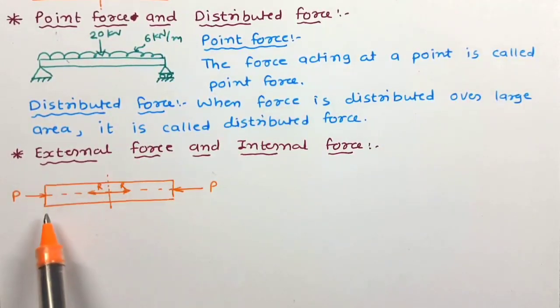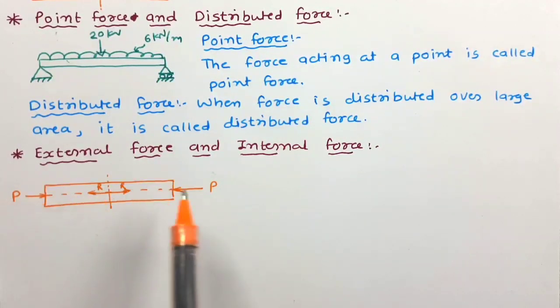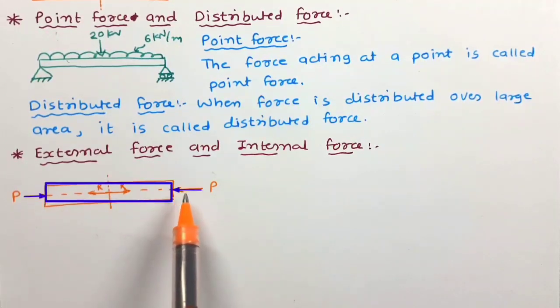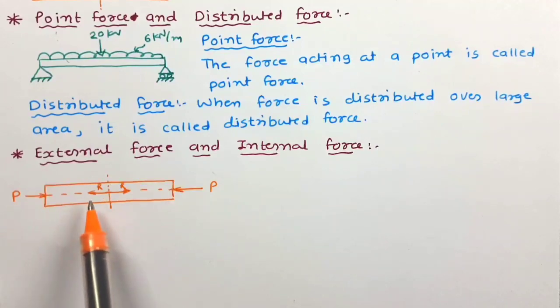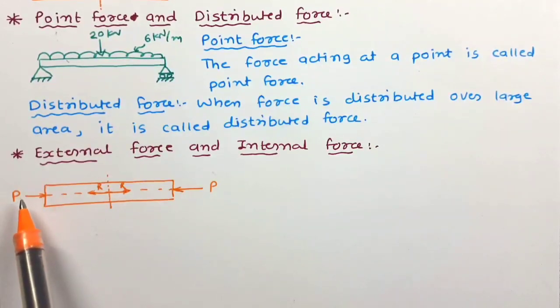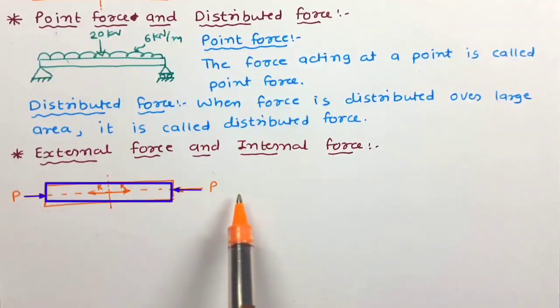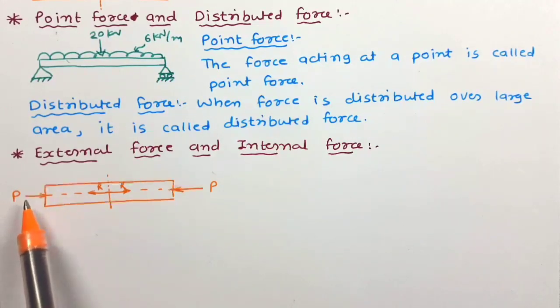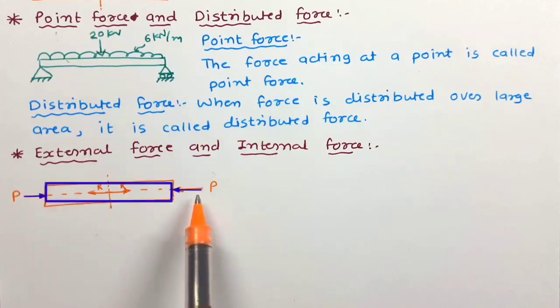We can see a bar subjected to two equal opposite axial forces which try to push the body. These forces are applied on the body by some external agent. So this kind of force is called external force.